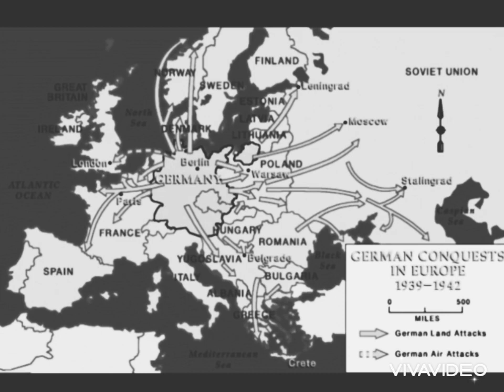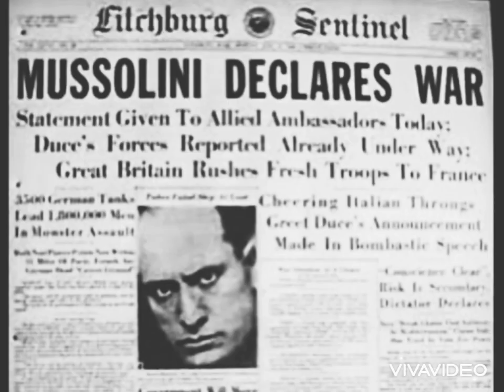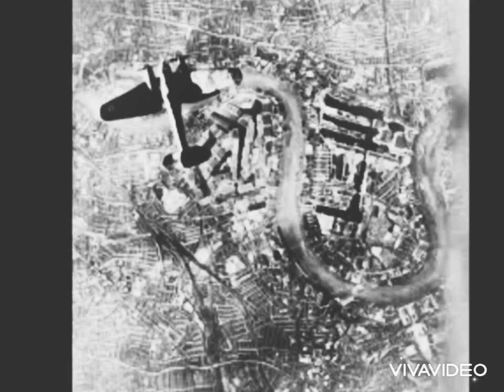The British Expeditionary Force was evacuated from Dunkirk in late May. Italian dictator Benito Mussolini formed an alliance with Hitler and declared war on France and Britain on June 10th. German planes bombarded Britain extensively from September until May, known as the Blitz. The Royal Air Force defeated the Luftwaffe, causing Hitler to postpone his invasion plan.